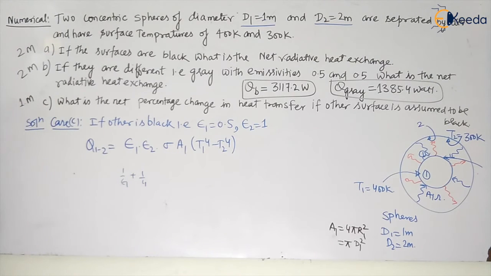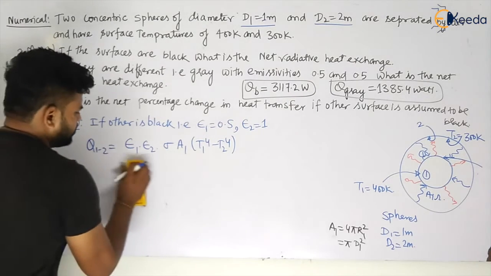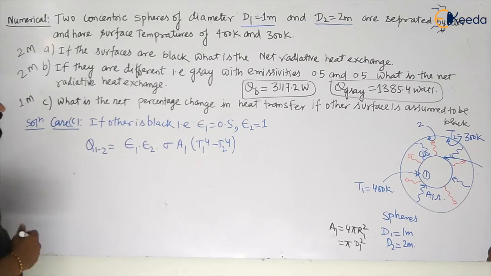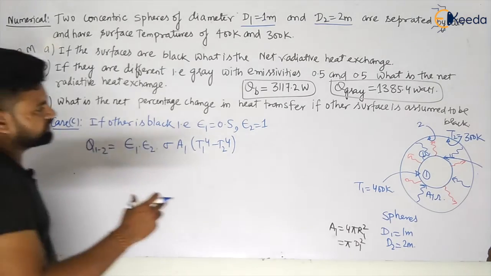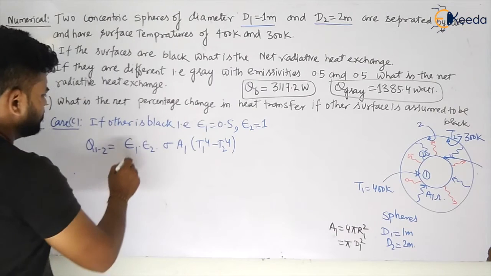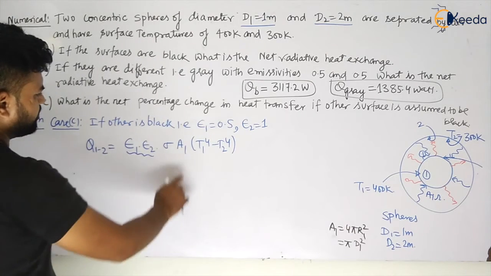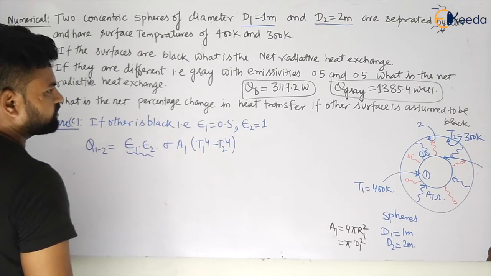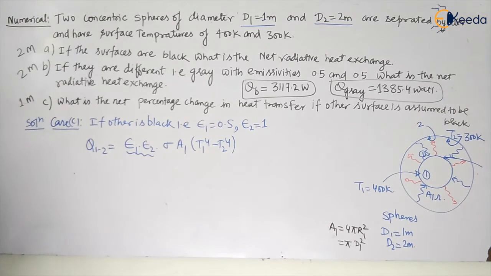So if other surface is to be black, what will be the value? Let us see. If other surfaces we are taking, so let us take it. So can we calculate this Q12 in this case? Yes, we can calculate. So let us see. This will be given by other surface is black, one surface is given to be okay. So this can be easily used because A1 you are already using and A2, like other surface is already black. So T1 to the power 4 minus T2 to the power 4, my dear students. You can easily have the value.